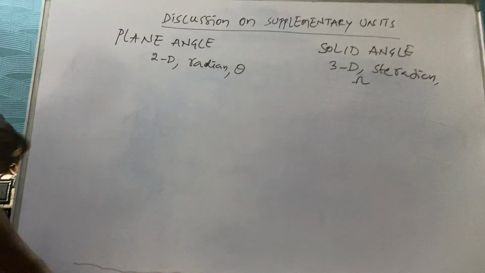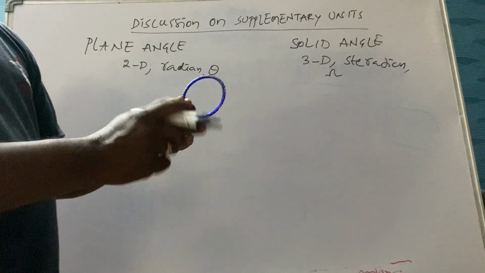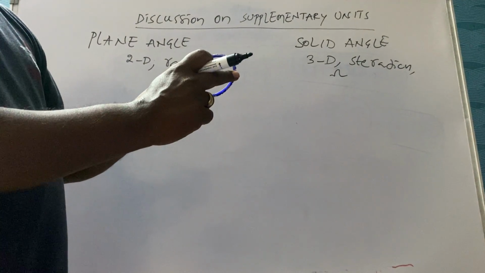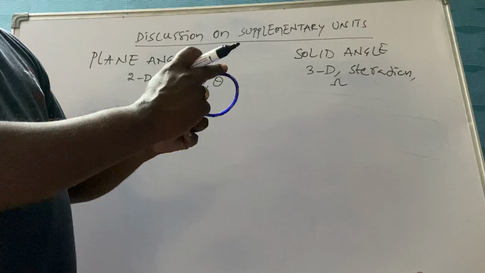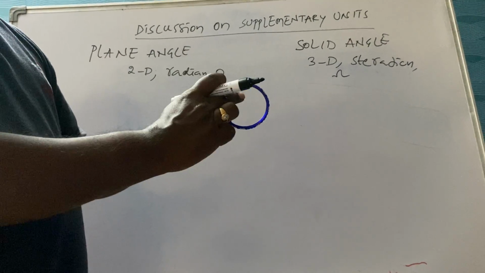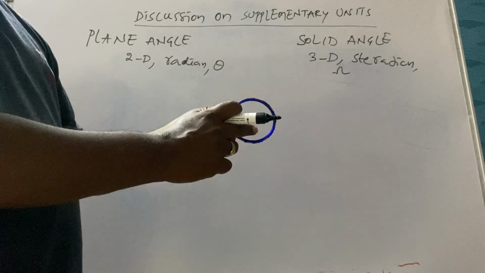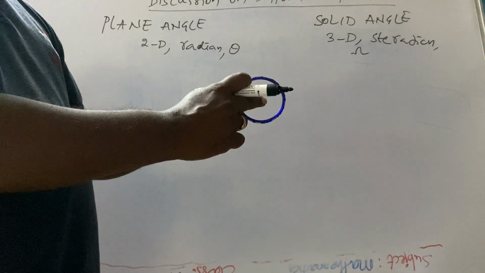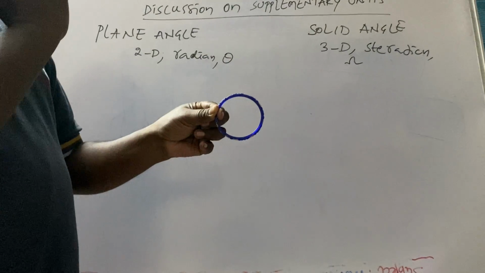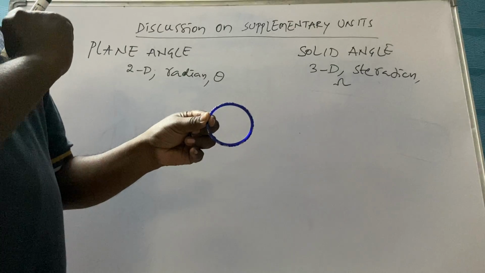Now, let us see why it is called 2D. Let us observe a bangle here. A bangle has a circumference and a radius. When you travel along the circumference, the distance is called arc length. So it has only two dimensions. Why is it called two-dimensional? Because we can have a length and a breadth similarly. So it is a 2D object.